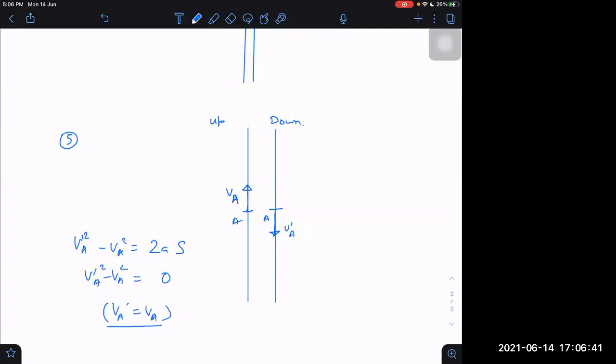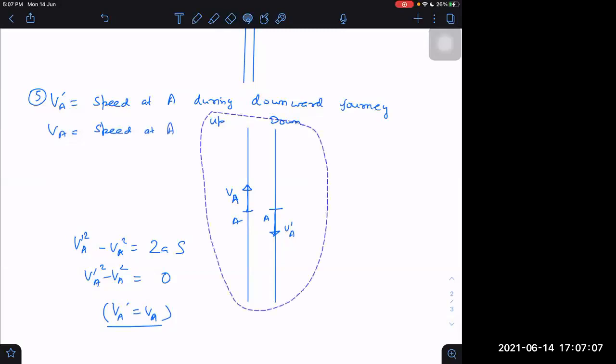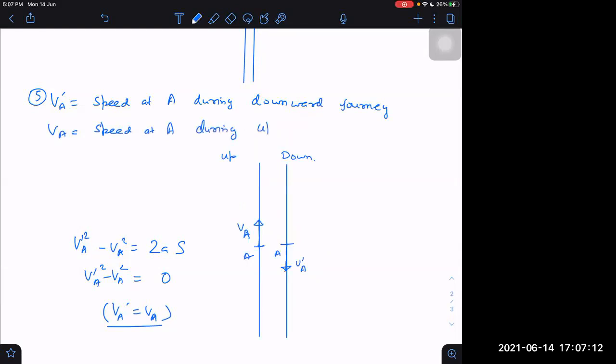What was V and V dash here? V dash A was the speed at A during downward journey, and VA is the speed at A during upward journey.